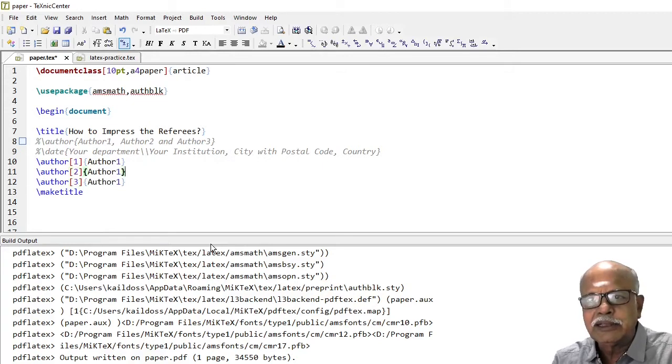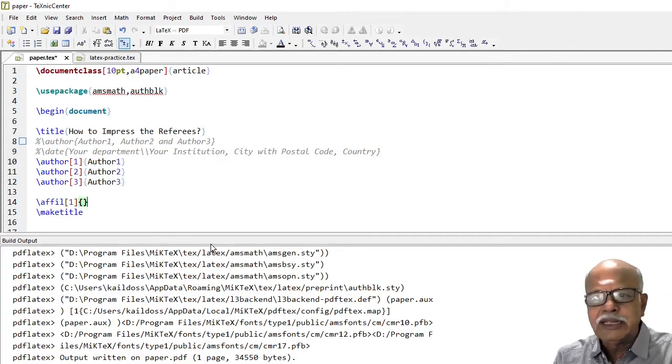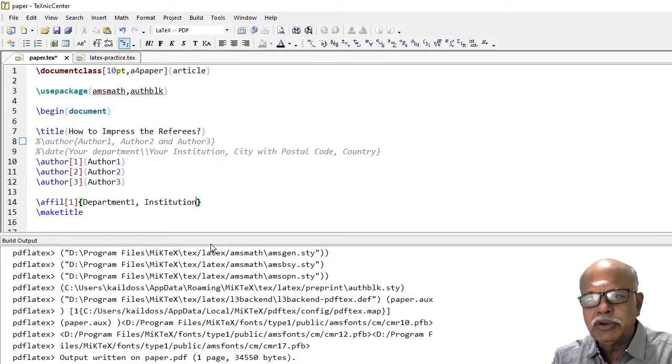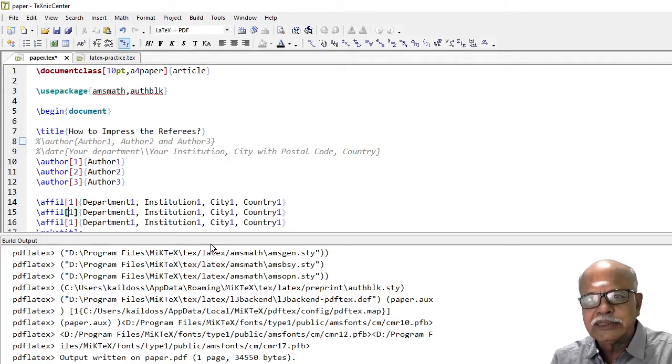Their addresses are given in the command \affil 1, and then within curly braces department 1, institution 1, city 1, country 1. Similarly for the second and third authors.